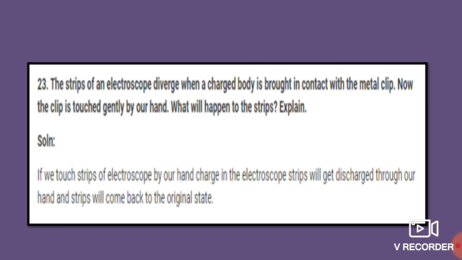And explain. See students, if we touch the clip of the electroscope by hand, the charge in the electroscope strips will get discharged through our hand and the strips will come back to the original position, just like the previous state.